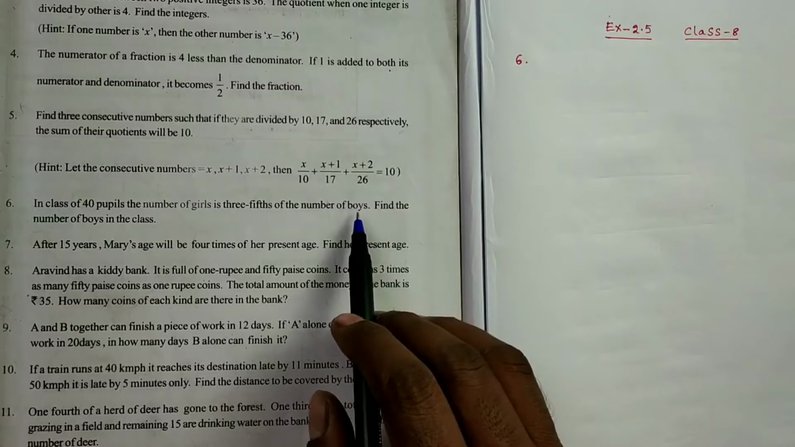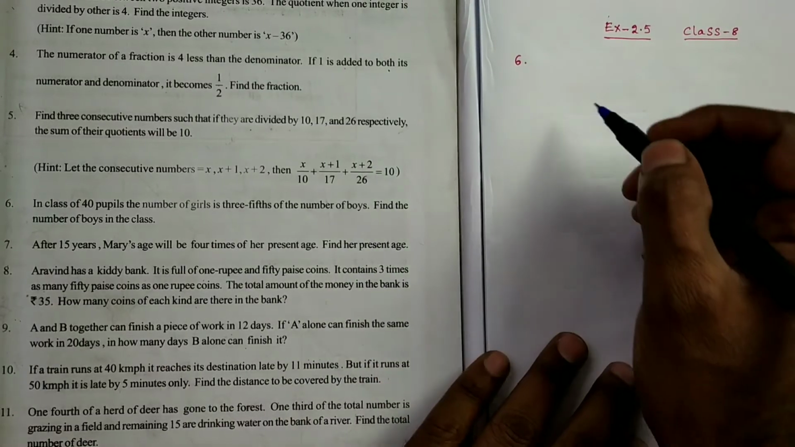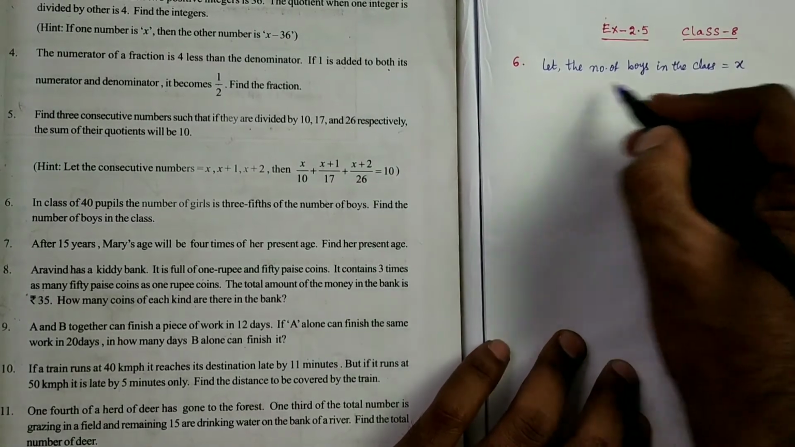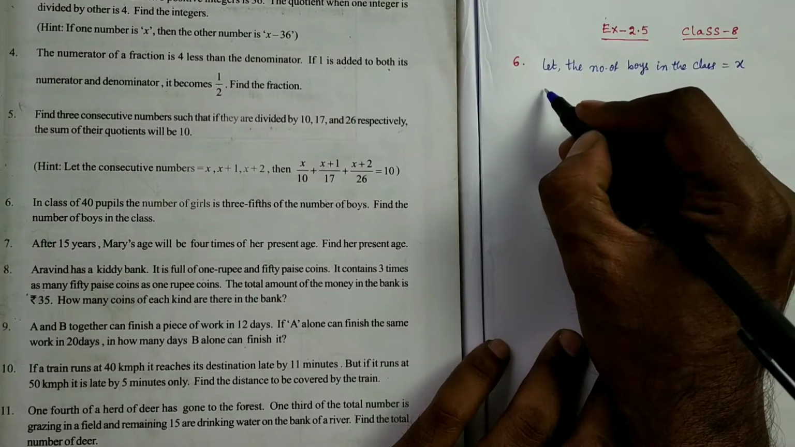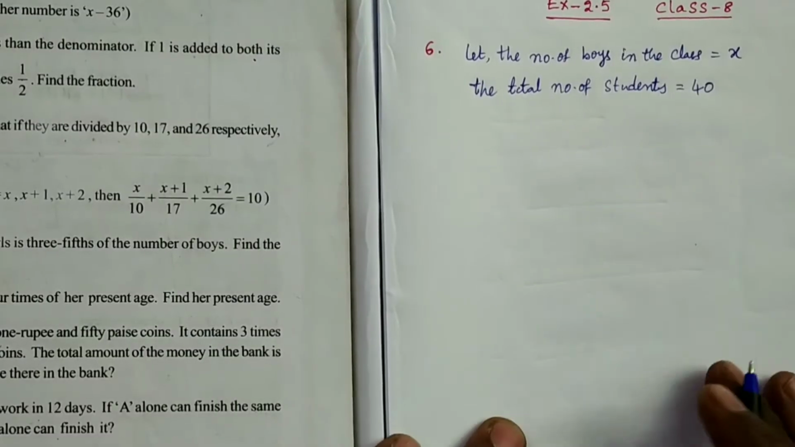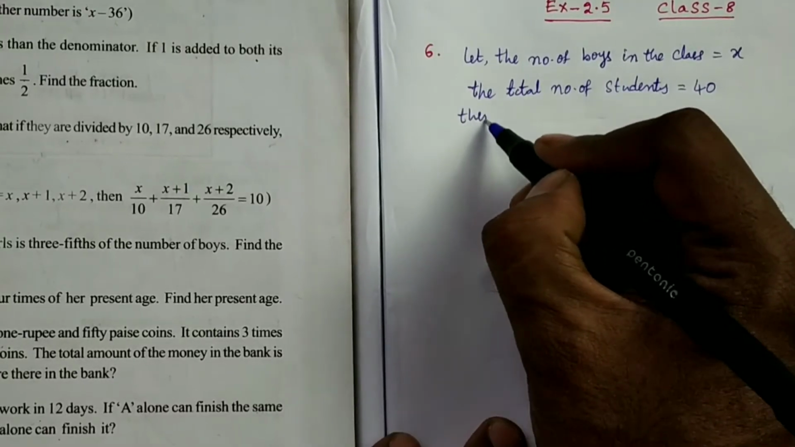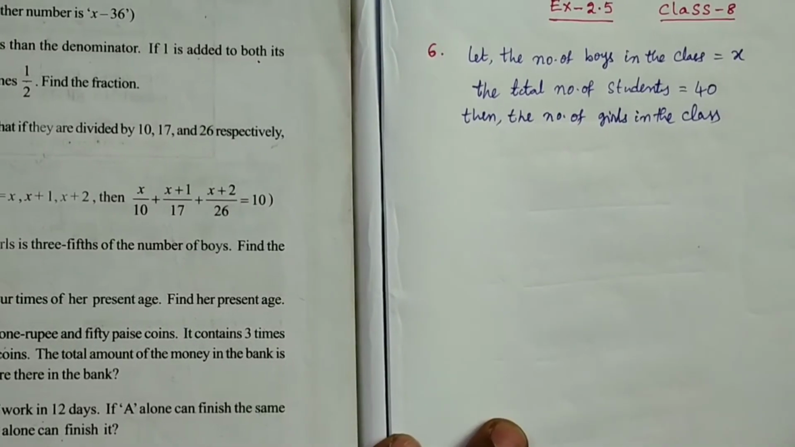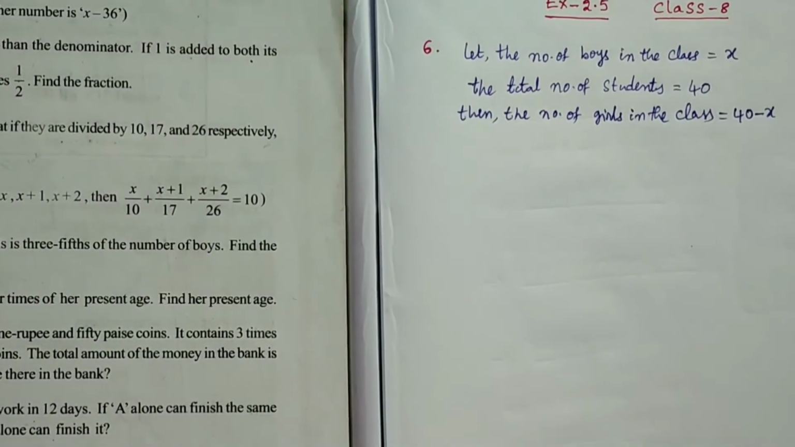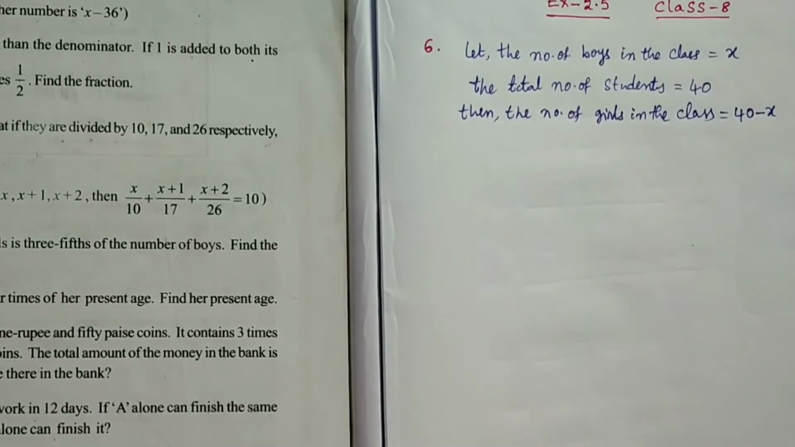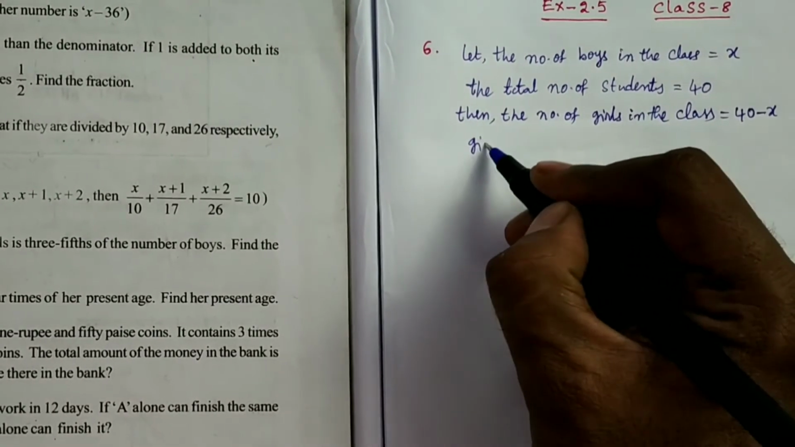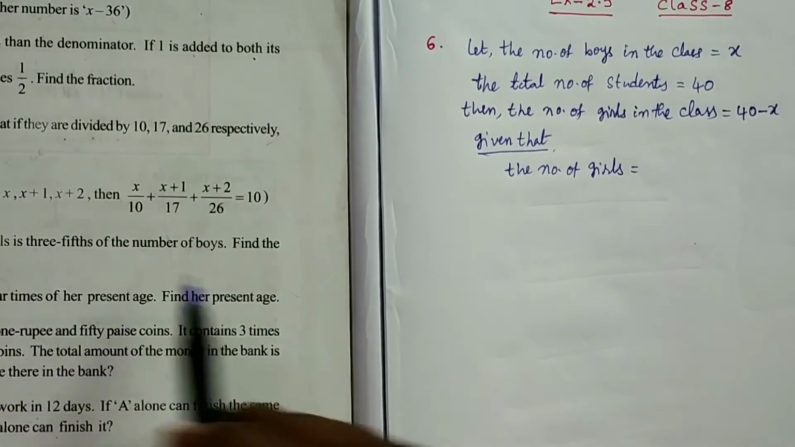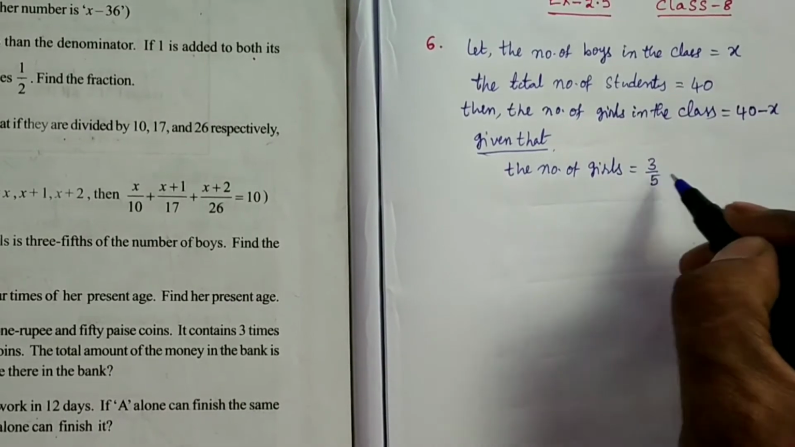Here the number of boys we don't know. So let the number of boys in the class be x. The total number of students is 40. So the number of girls in the class is 40 minus x. But the given condition is that the number of girls is 3/5 of the number of boys, that means 3/5 of x.